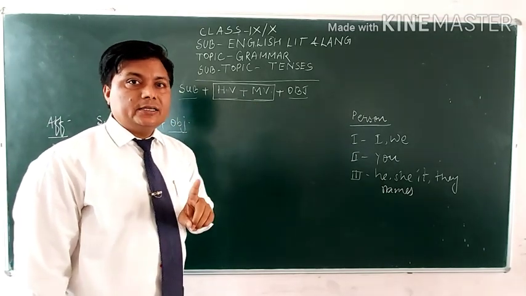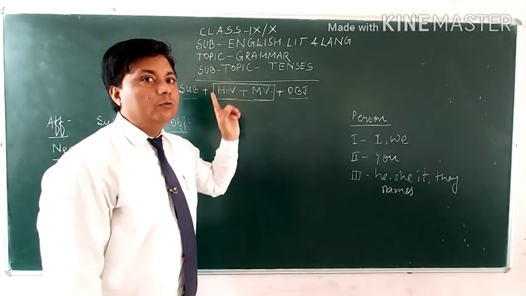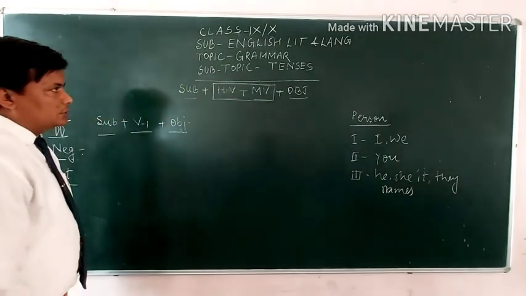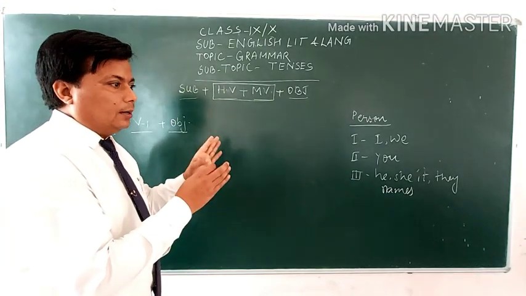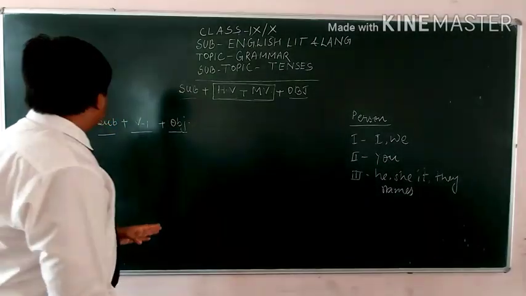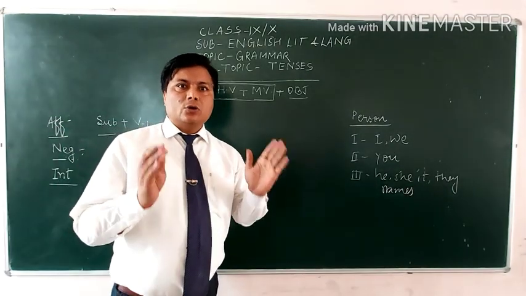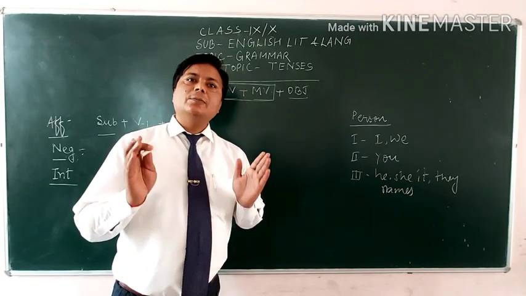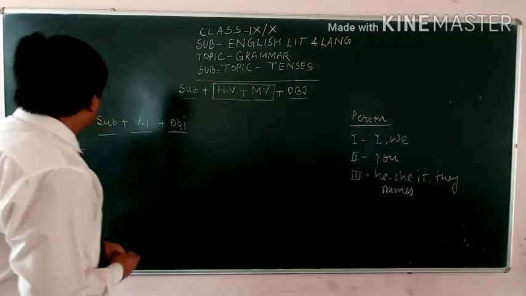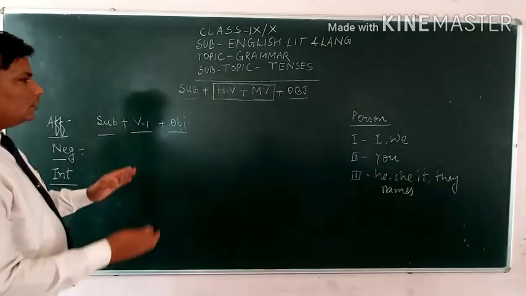So, dear students, as per the bifurcation, tenses are divided into indefinite, continuous, perfect and perfect continuous tense. So, let us see the next process.